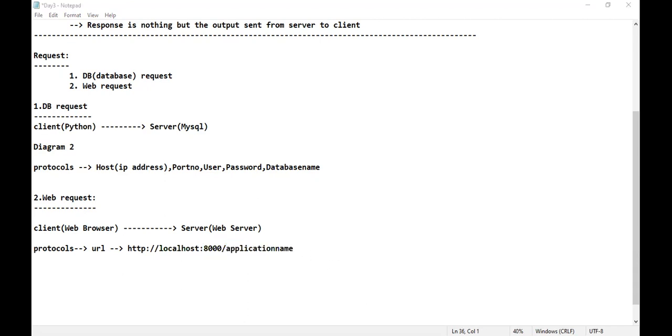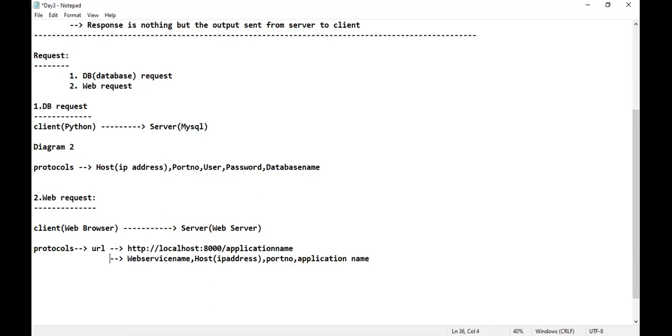Sir, can you please write it in English, sir? Those things you have written in some other language. Can you please write it, sir? Yes, 100% I will write. HTTP means what? It's a web service name. Localhost means what? It is a host or IP address. 8080 means what? It's a port number. Next, at last, the application name will come. That means like this, it will be there.